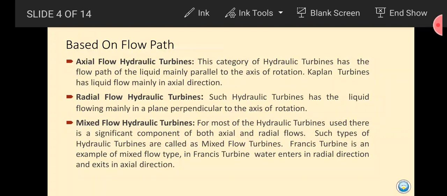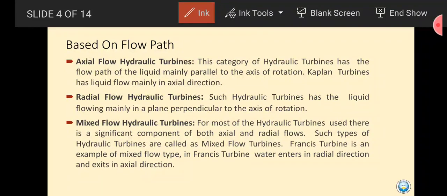As you can see, there are three types: the first is the axial flow hydraulic turbine, the second is the radial flow hydraulic turbine, and the third is the mixed flow hydraulic turbine.